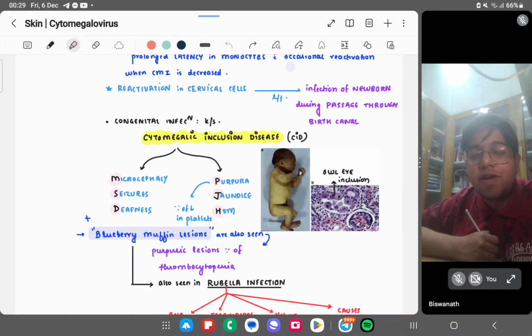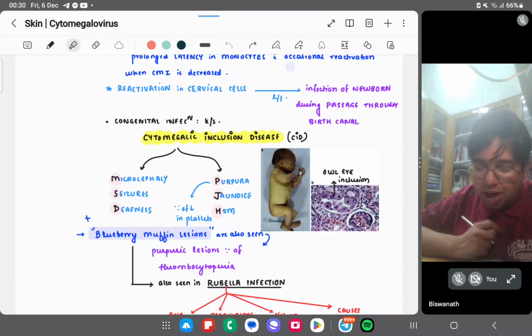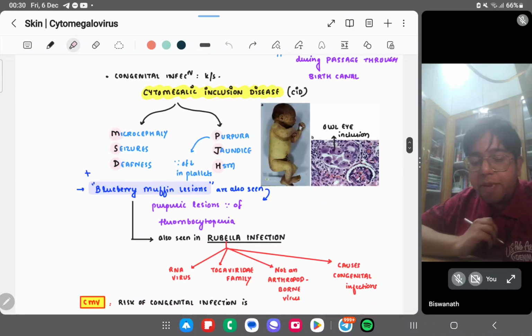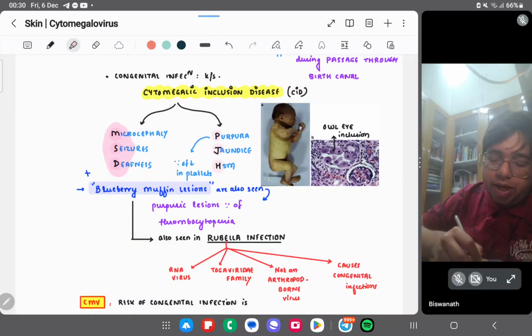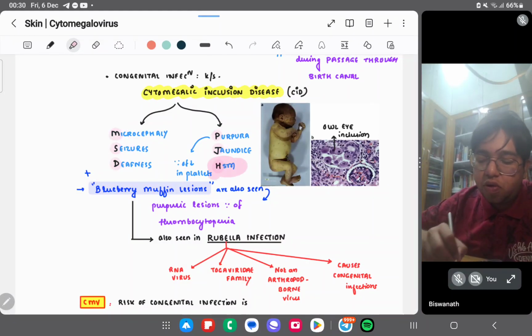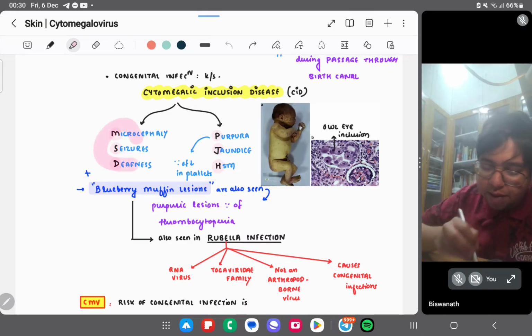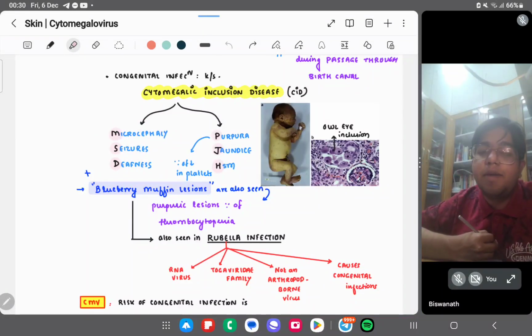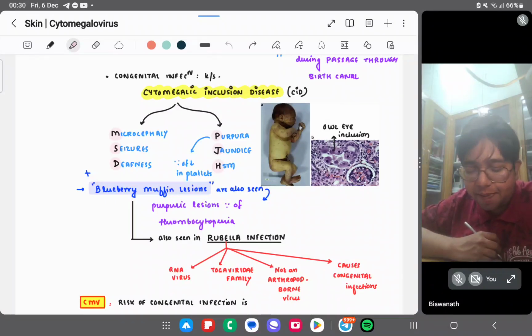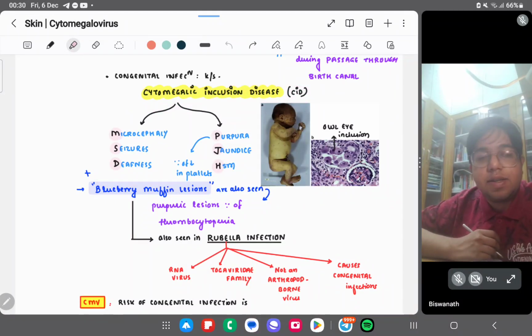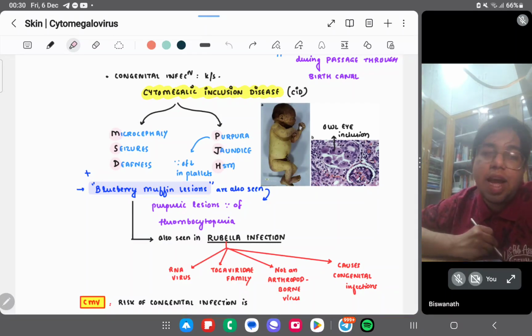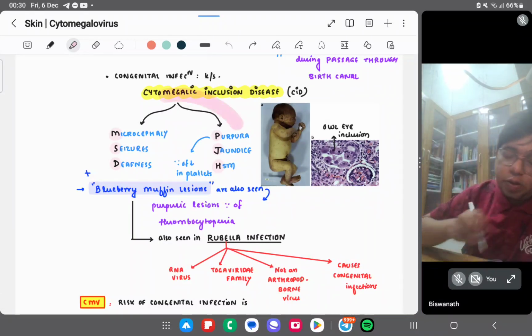Not the CID you watch on television, but CID, congenital or cytomegalic inclusion disease. You can remember it like this: Mahendra Singh Dhoni is in CID and making a poor joke, and nobody laughed. So MSD means microcephaly, seizures and deafness. Poor joke means purpura and jaundice, PJ, and 'nobody laughed' means hepatosplenomegaly, HSL.